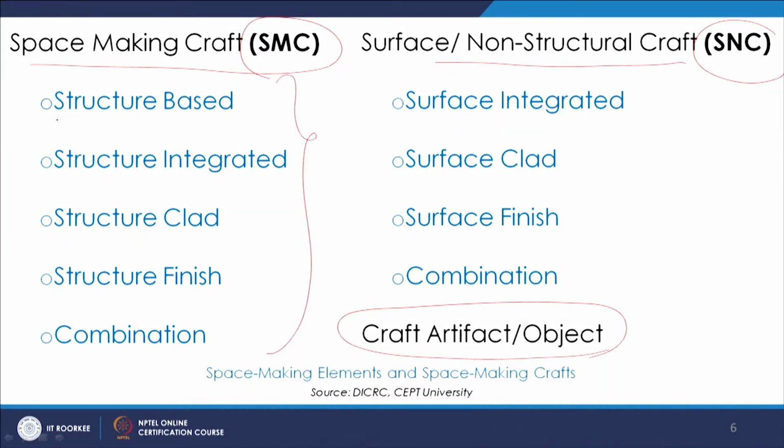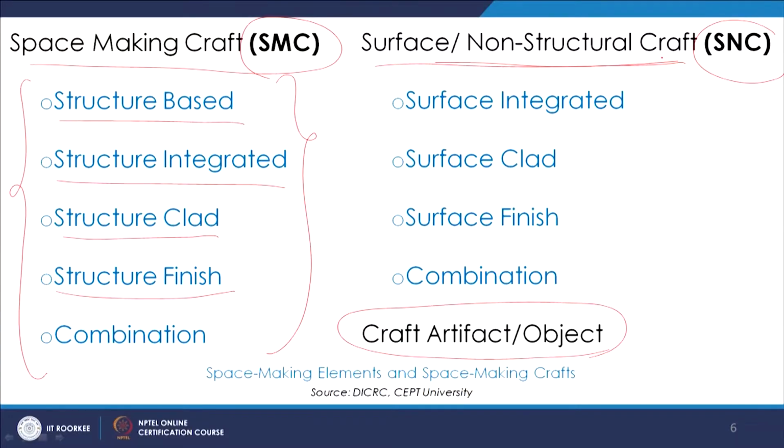Within the space making craft, we could see structure based, structure integrated, structure clad, structure finish, and a permutation and combination of all of these. The surface or non-structural one we further subcategorize as surface integrated, surface clad, surface finish, and again a combination of either or all of these.